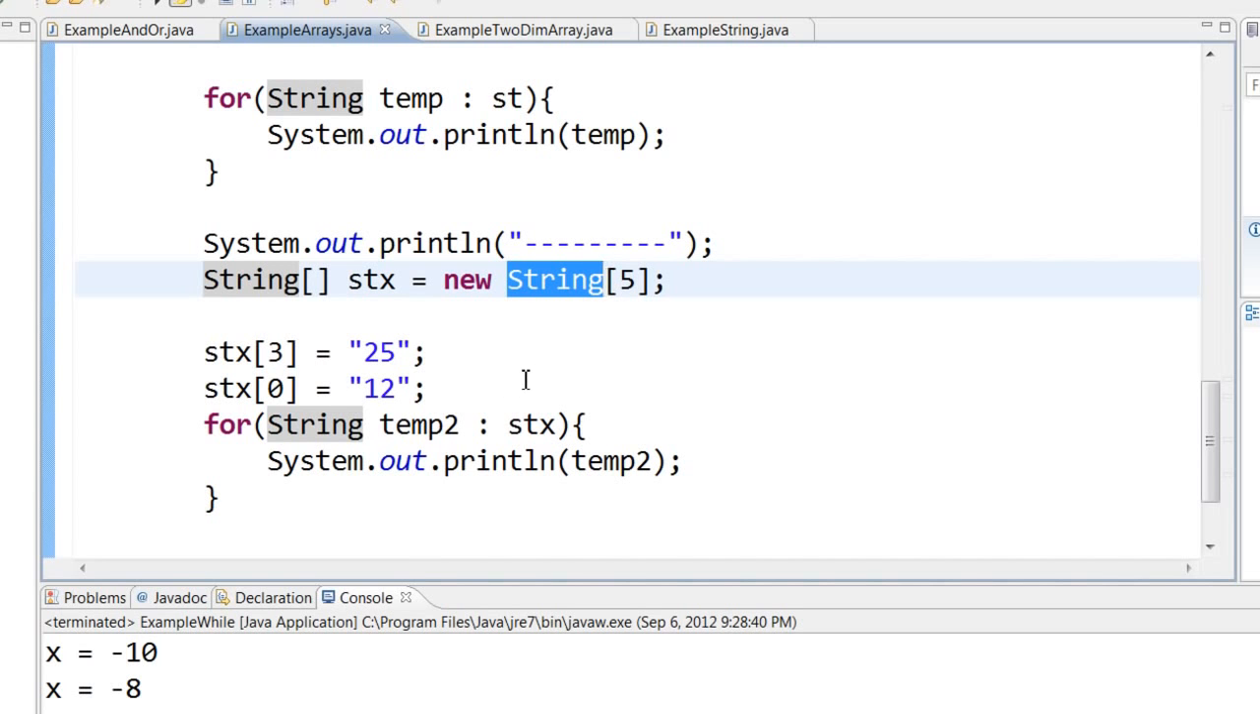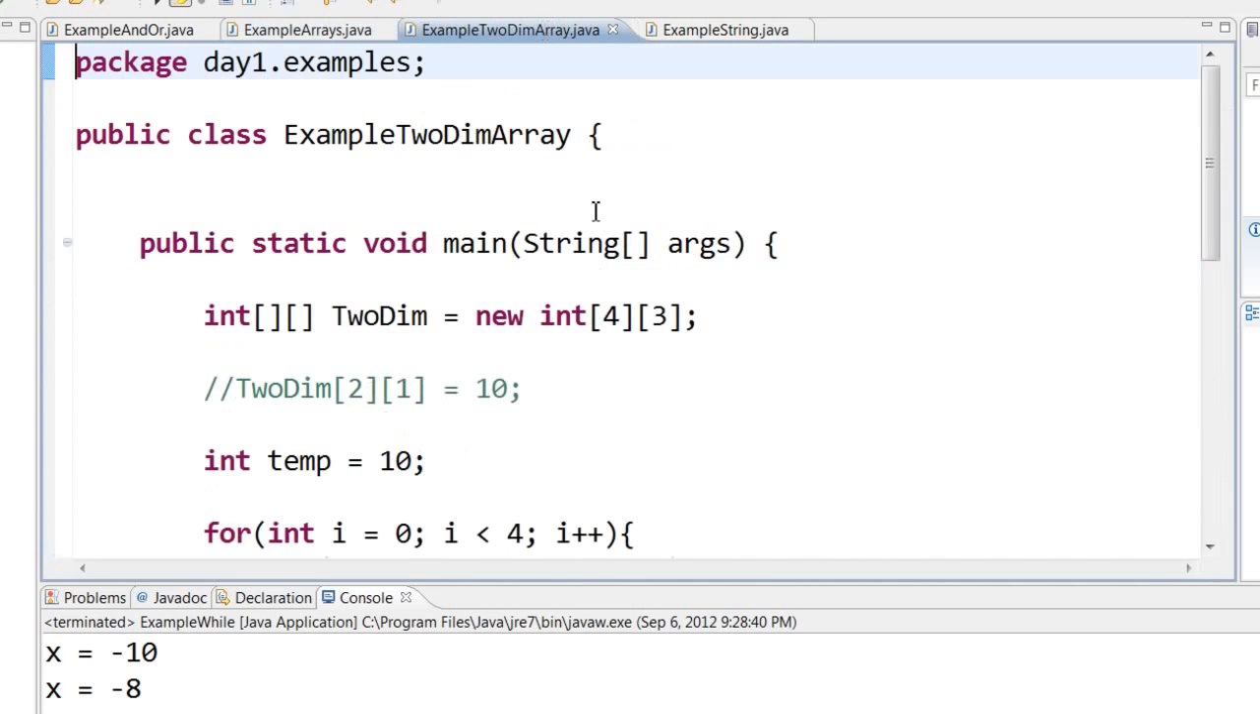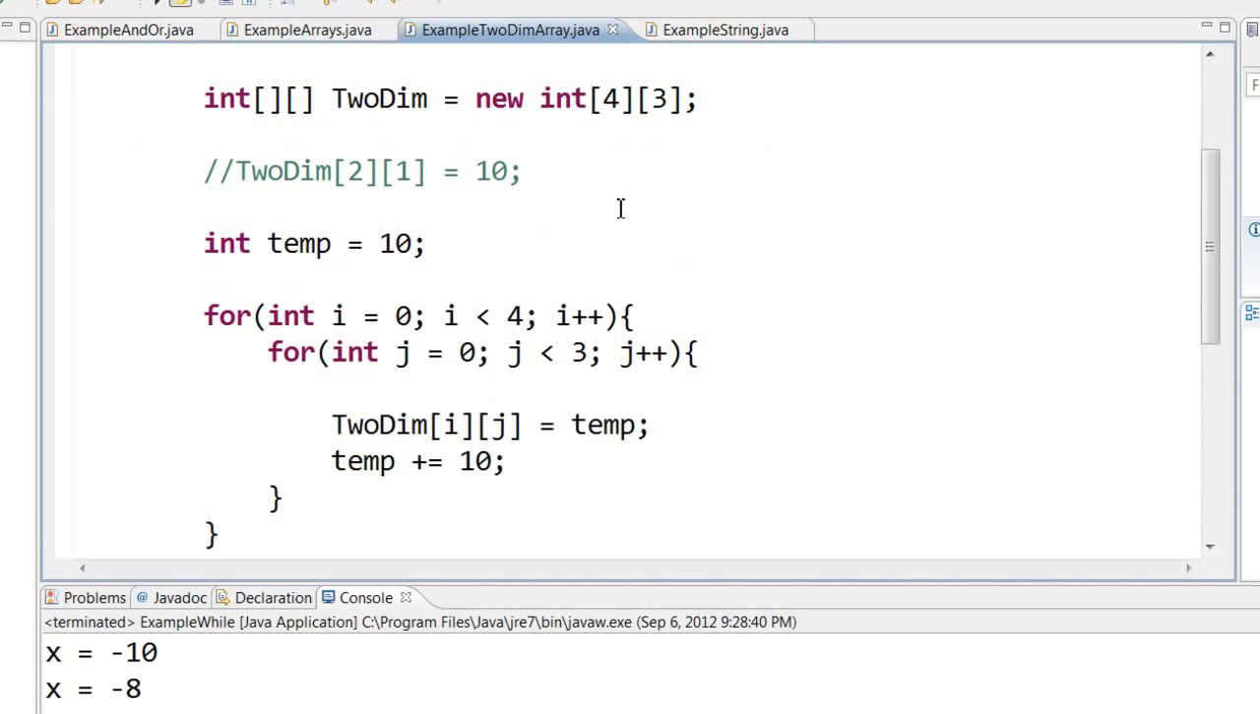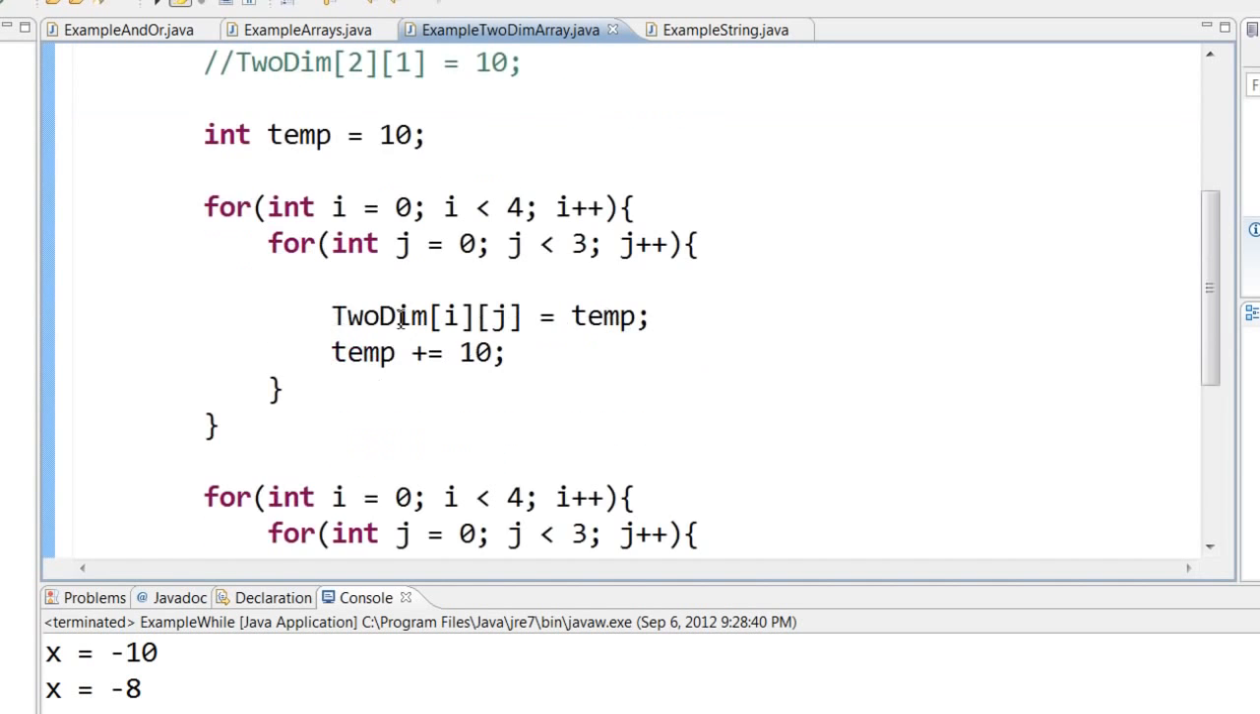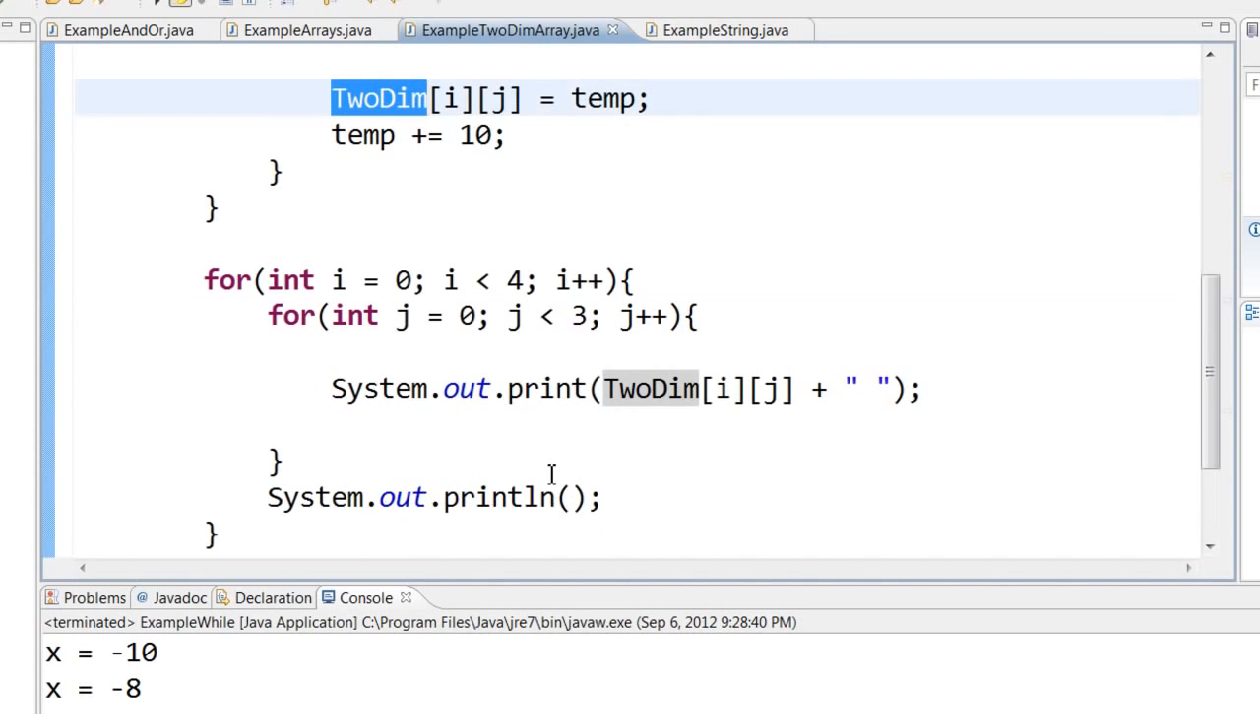Of course, if you don't assign any value to a particular box, by default for string array it will be null value. You can also create two-dimensional arrays. Two-dimensional array is a matrix, that is, it will have 4 rows and 3 columns. And you can assign data to two-dimensional arrays like this. You can say row and column, and you can assign some data. You can use a loop within a loop to assign data or to print a two-dimensional array.